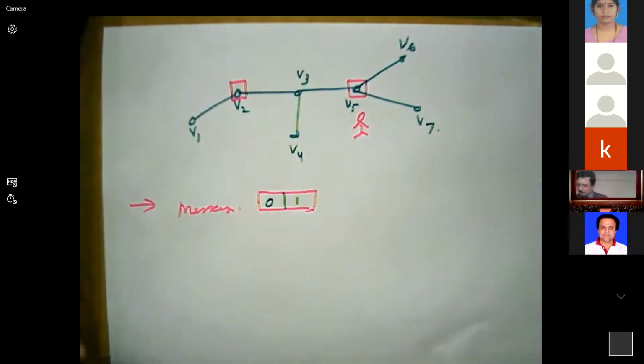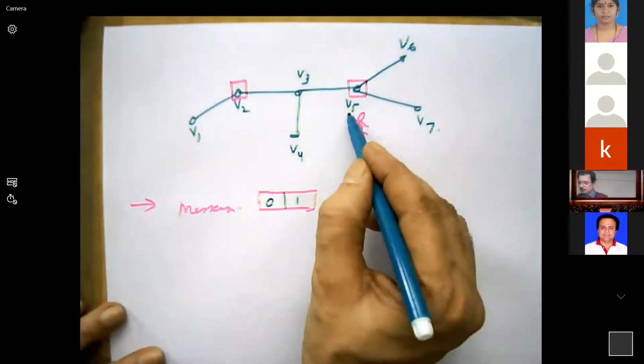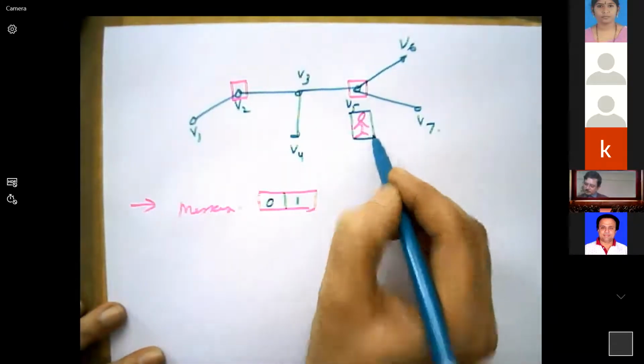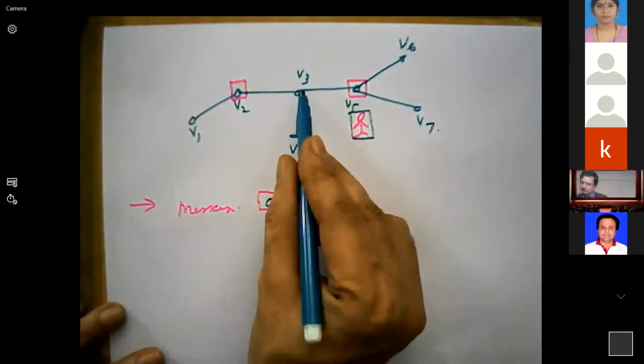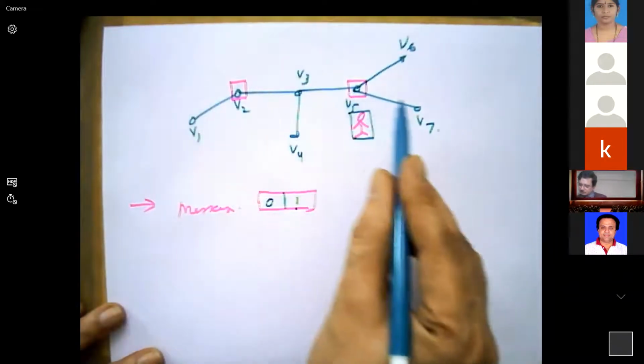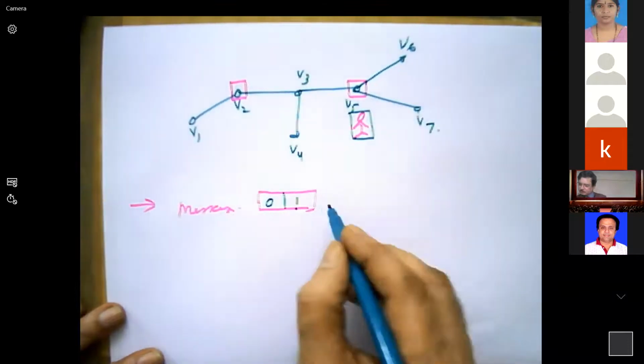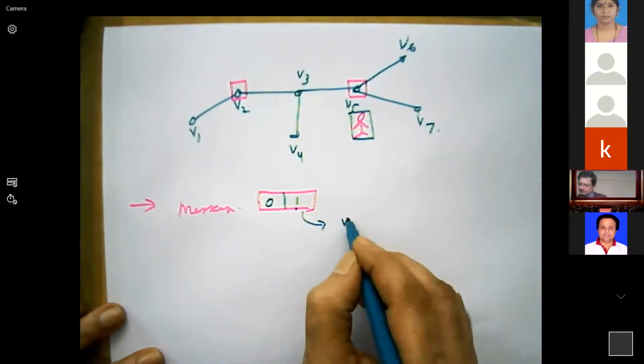Can you identify the place where this intruder is present? This 1 indicates it may be in V3, V5, V6 or V7.